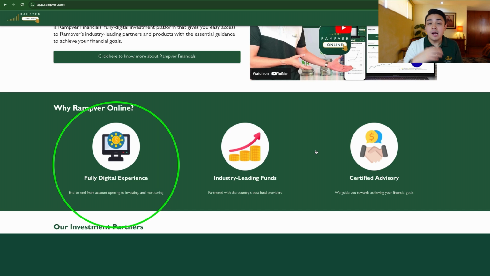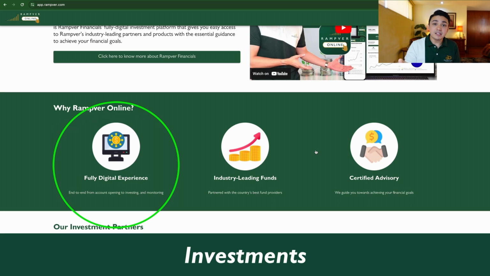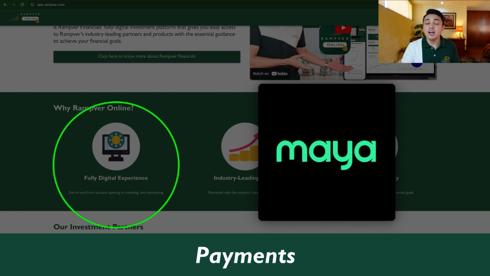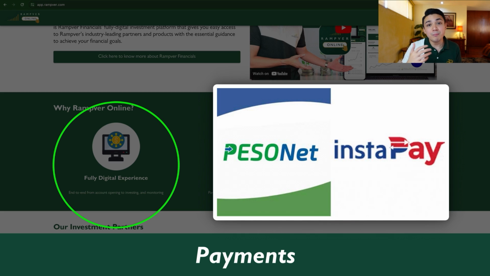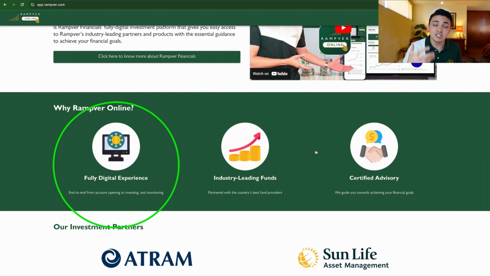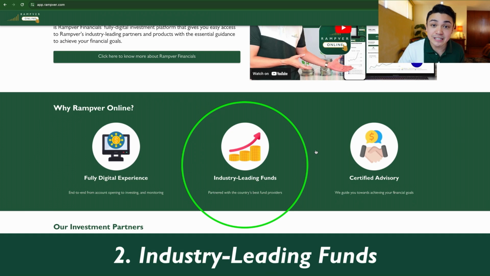So everything from account creation, going through your client application, investments, even payments, diba? You can pay through GCash, Maya, Union Bank, or any of your favorite banks that supports InstaPay or PesoNet. It's as easy as that on Rampver Online. And once you've made your first investment or even diversified your investments, you can monitor this anytime, anywhere through your mobile phone or laptop.